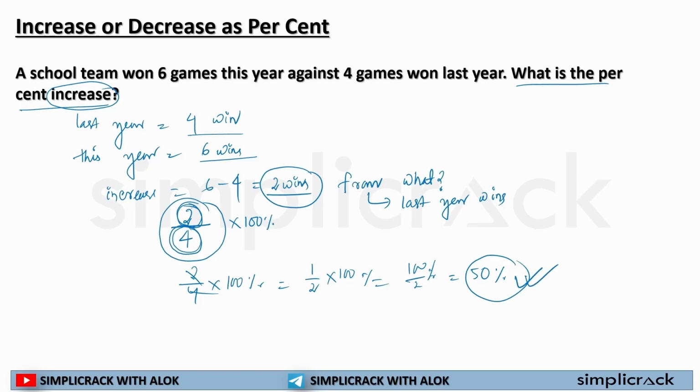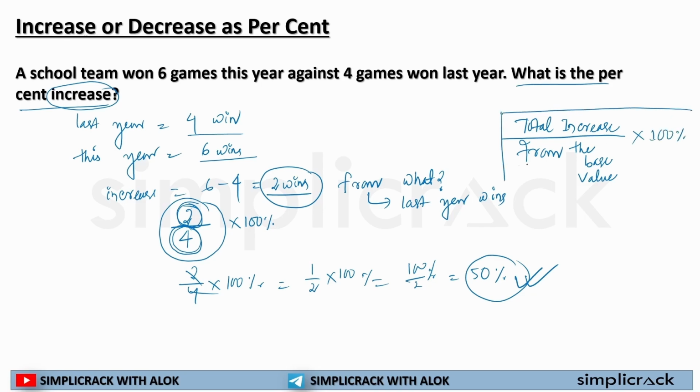So what is the formula? The formula is total increase divided by the base value, multiplied by 100%.